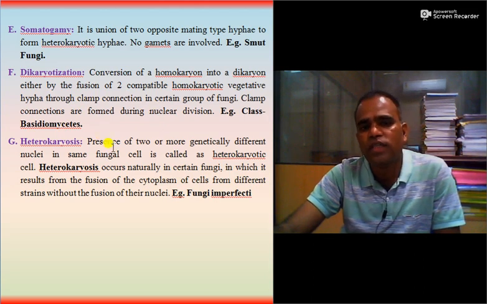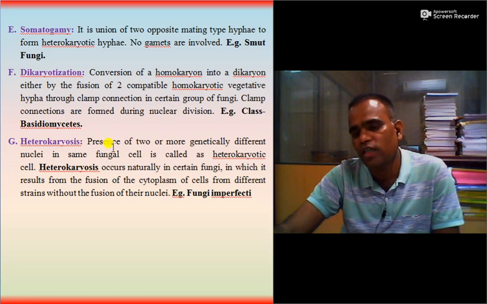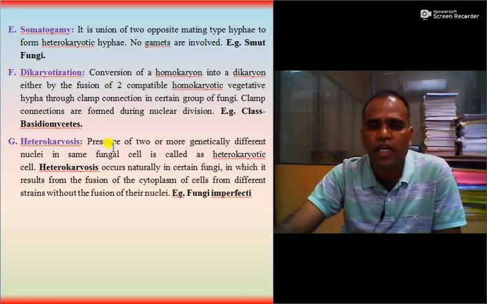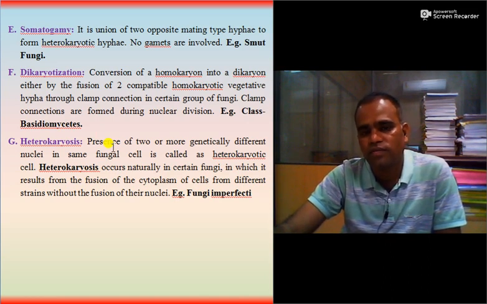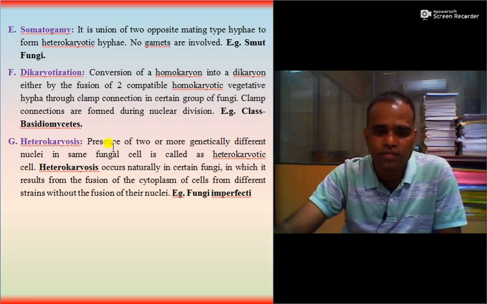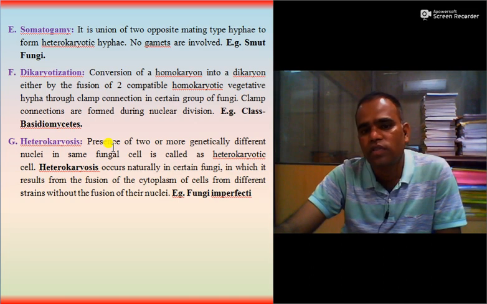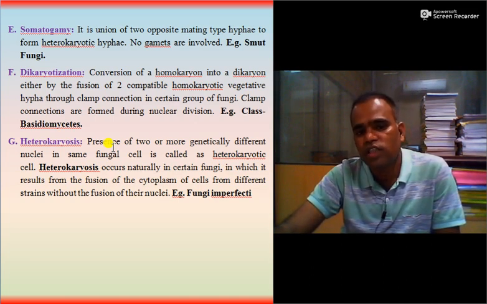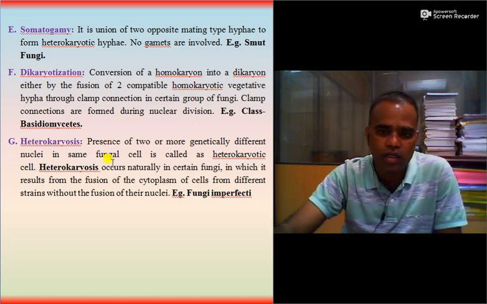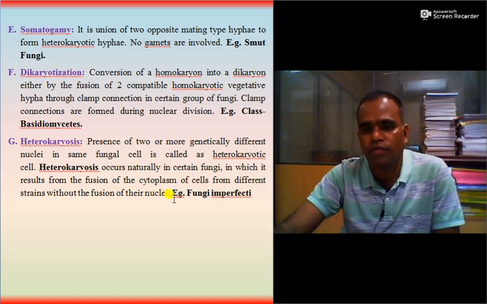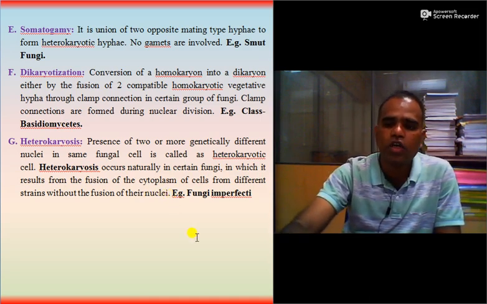While in some of the fungi, the presence of two or more genetically different nuclei in the same fungal cell occurs. It is called a heterokaryotic cell, and it occurs naturally by the fusion of cytoplasm of two cells from two different strains without fusion of their nuclei. Example is fungi imperfecti. So this is all about sexual reproduction of fungi.